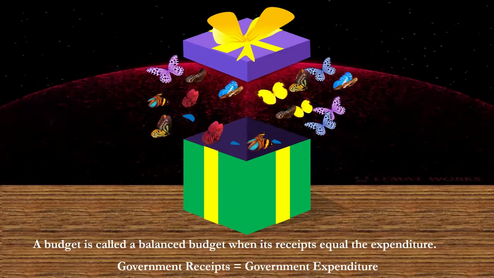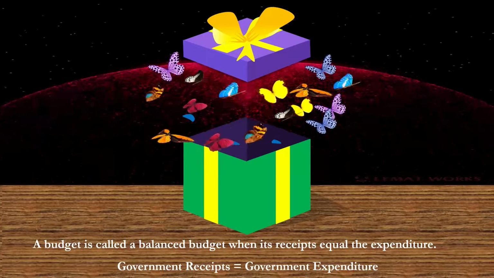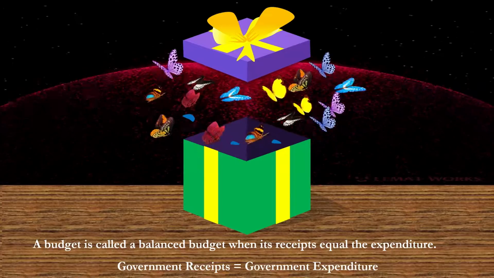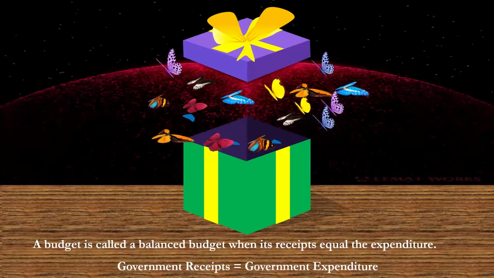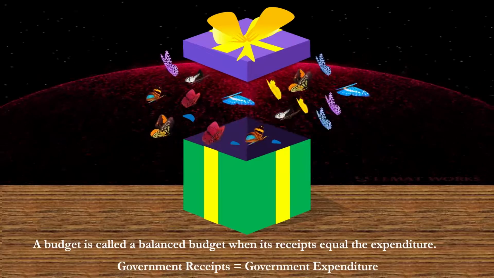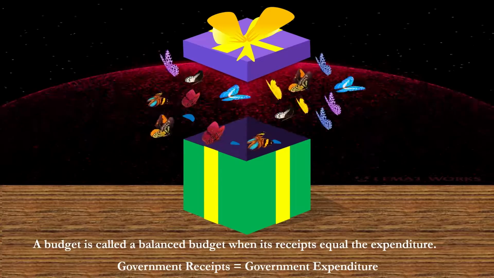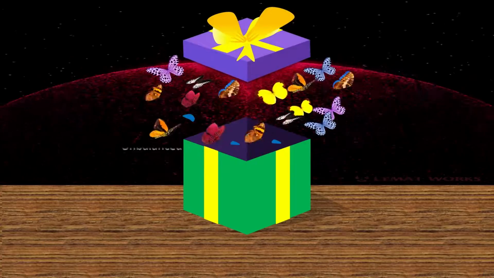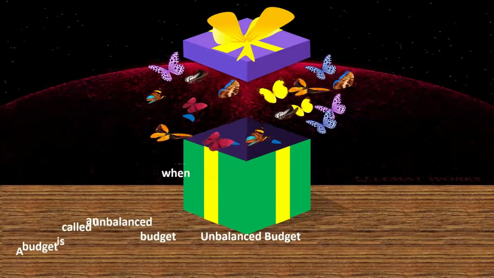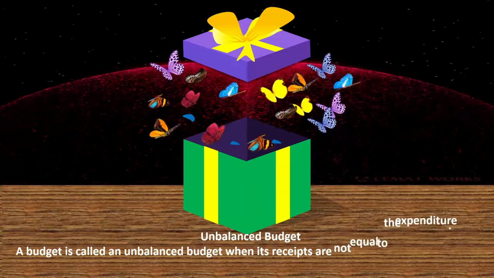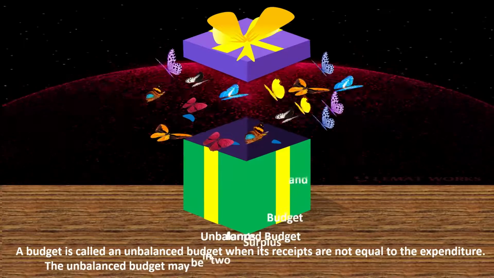A government seeks a surplus budget when it faces inflationary pressure due to excess aggregate demand in the economy. The surplus budget is the result of greater revenue collection, which lowers the purchasing power of the people, and lower government expenditure, which again reduces the money supply in the economy.